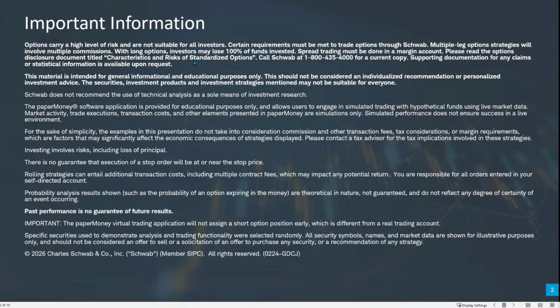Okay, so this is an options class. Know that options carry a high level of risk and aren't suitable for all investors. You have to apply for option trading privileges with Schwab, and not all will qualify. We will do all our example trades on the Paper Money software application on the Thinkorswim desktop platform. Know that this is a great place to learn how to trade a new strategy, to make sure you understand how the platform works, to place the trades you want to place, and that you understand your trading plan before you go to a live account. So Paper Money is a great place to do that. There are some nuances and differences, and we'll talk about those as they apply.